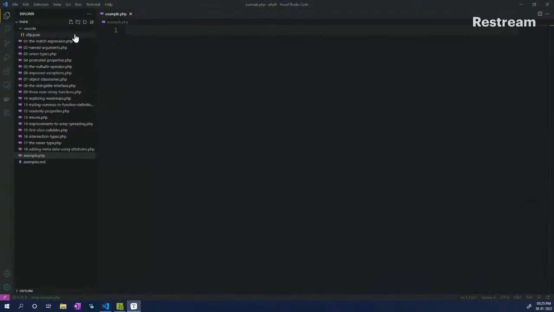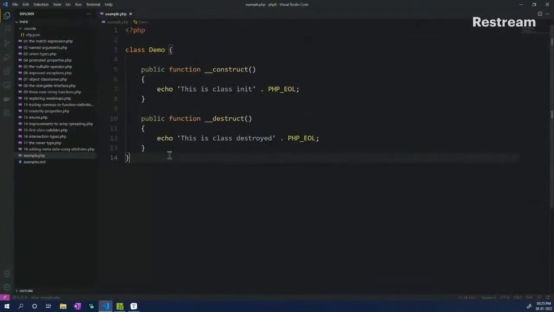Let's declare a small class right here. Weak map is all about handling your memory very efficiently. So how does that work? Let's try to understand. Here we have a class, we have a constructor defined and a destructor defined as well. So we have a construct operation which gives us an output, and then a destructor operation which gives an output as well. Okay, great. So now let's say we initialize this class.